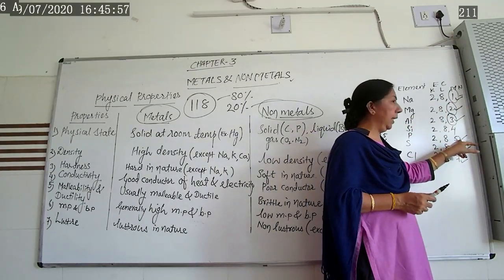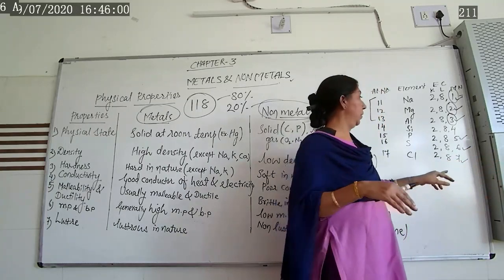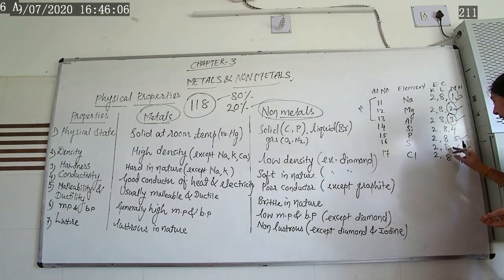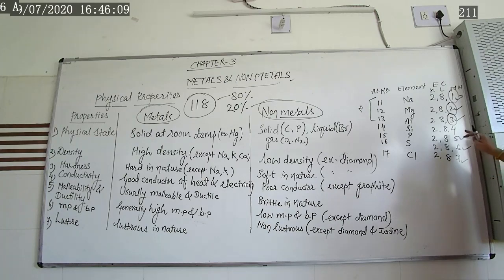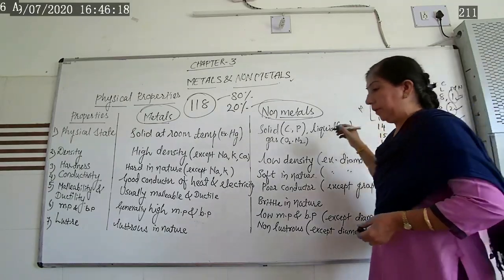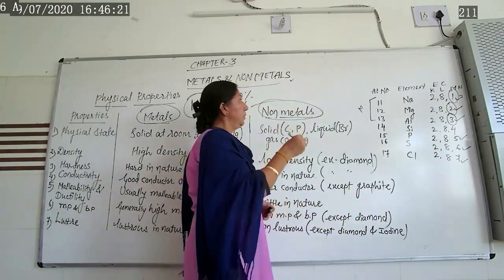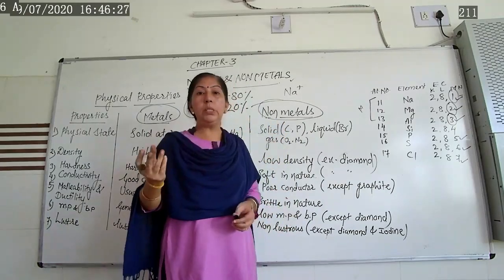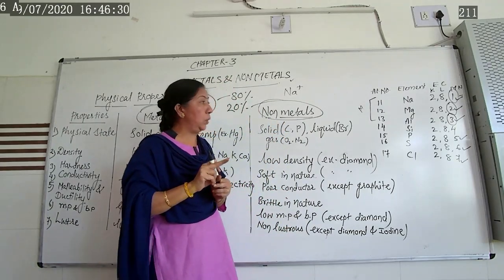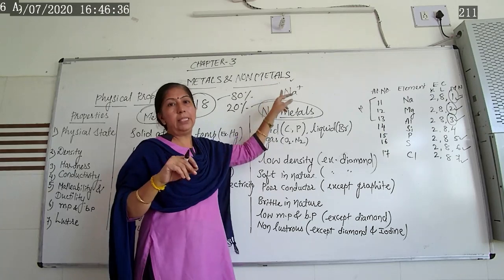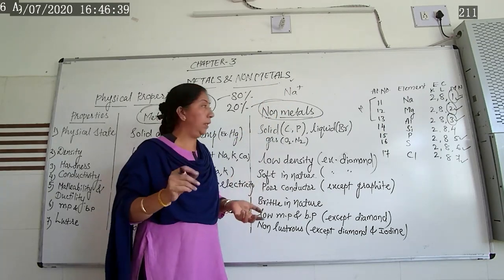While these non-metals have the tendency to accept 3, 2 as well as 1 electron from their neighborhood, and they form a negative ion. That is the reason we write, for sodium, that if it donates 1 electron to another element, it forms a sodium plus ion. That's why we always write Na plus 1. Plus 1 means sodium has the tendency to donate 1 electron. If an electron gets lost from it, that means the cation increases. That's why these metals are known as electropositive in nature.